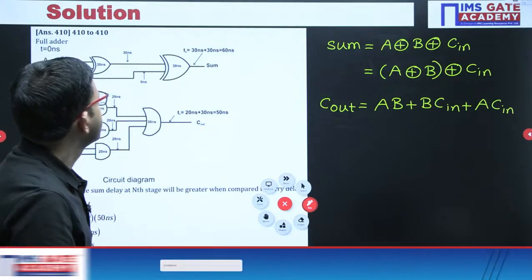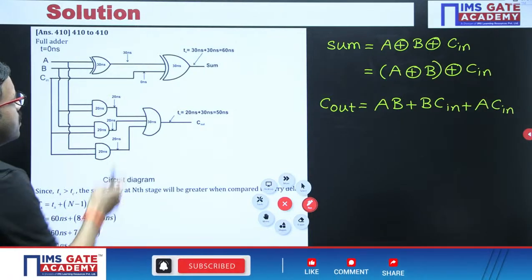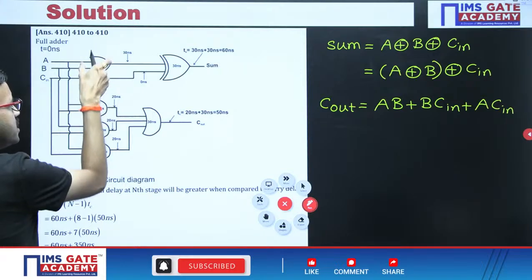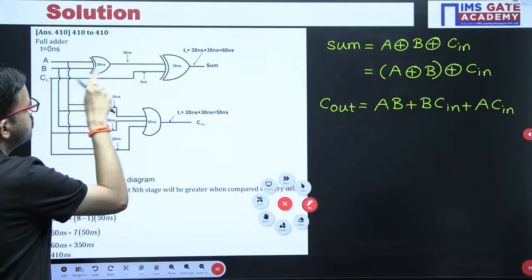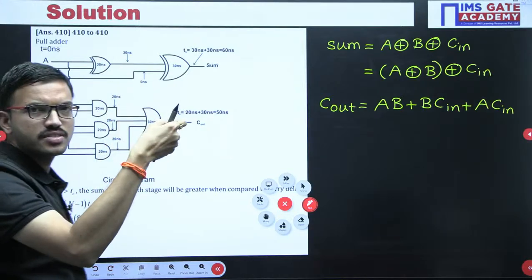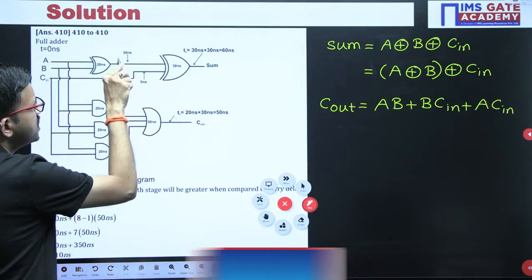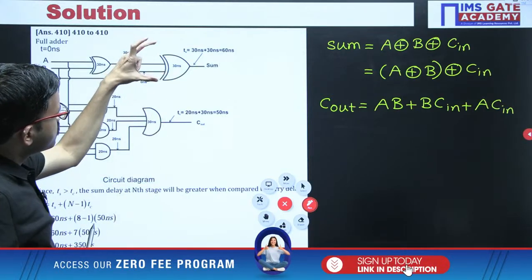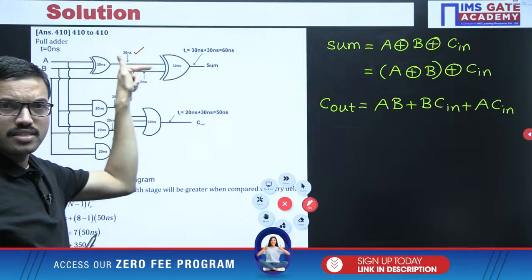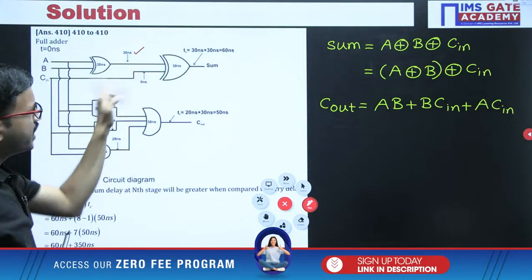Now just observe. At the first stage, you have given the A and B inputs at the same time, but in order to get a valid output, this gate takes 30 nanoseconds. So the output is available at 30 nanoseconds. Now for this XOR gate, one input you get at 30 nanoseconds, but the other input is available at 0 nanoseconds.